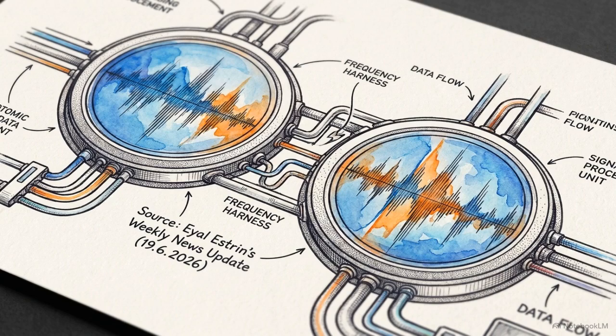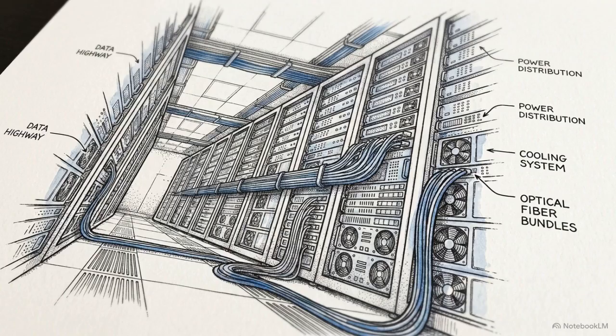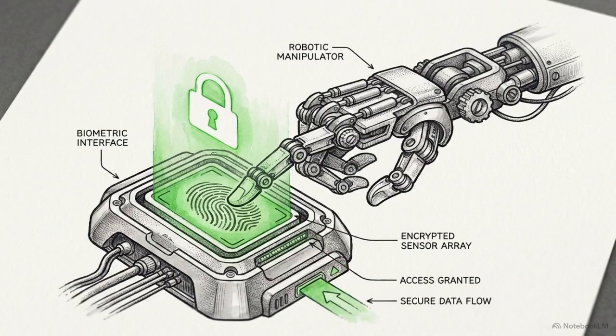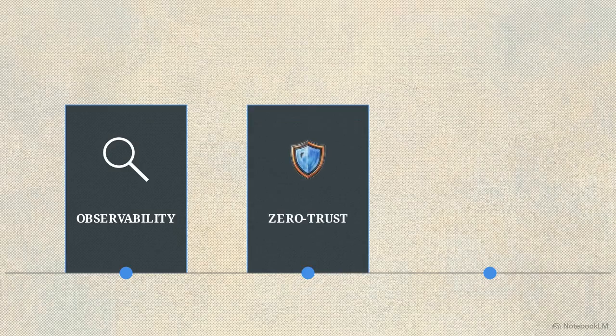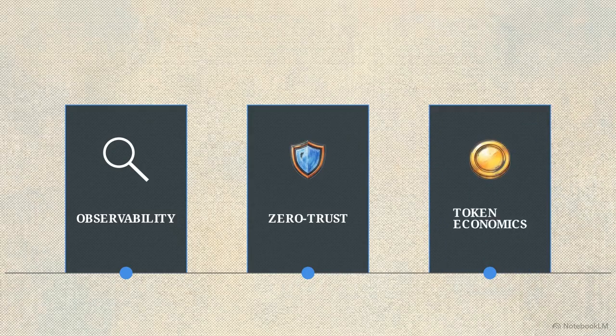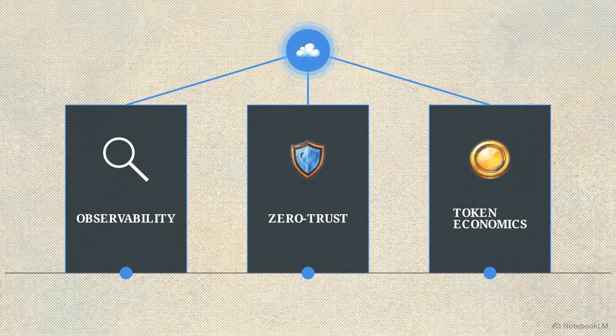Today's episode is a synthesized technical deep dive into Eyal Estrin's June 19, 2026 Cloud and Cybersecurity newsletter. Internal research indicates a shift toward deep infrastructure integration and zero-trust security designed for non-human identities, moving beyond standalone chat portals. To understand the mechanics of this shift, we need to trace the data through the three pillars of modern deployment: cloud observability, identity-based cybersecurity, and AI token economics.